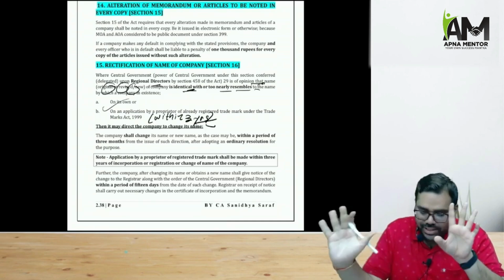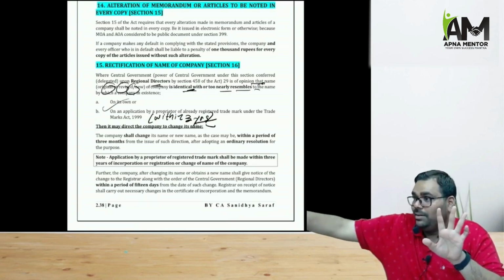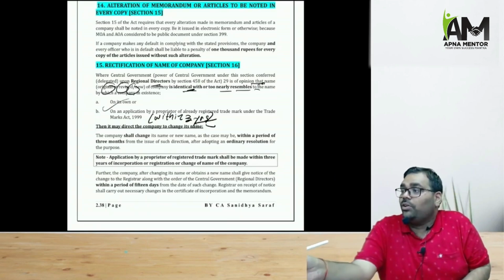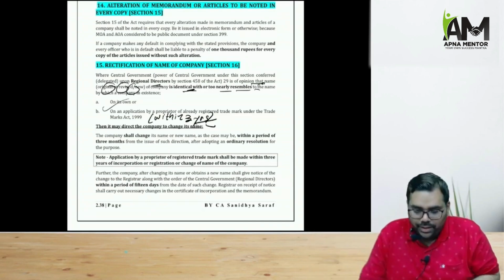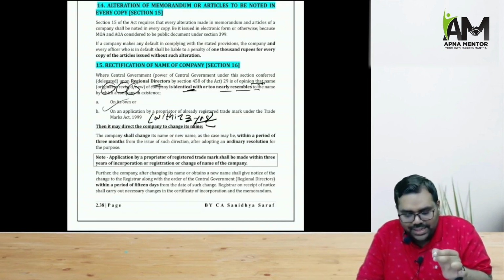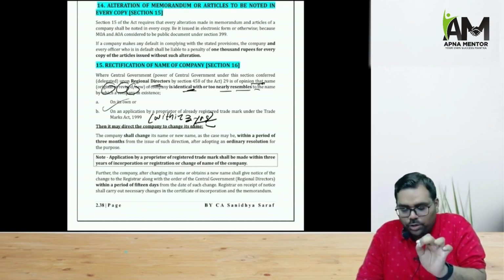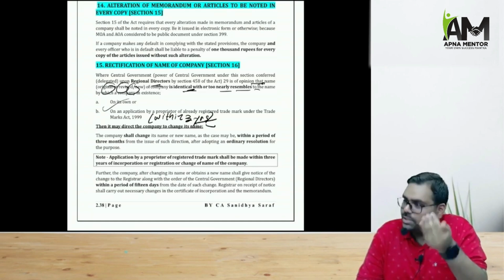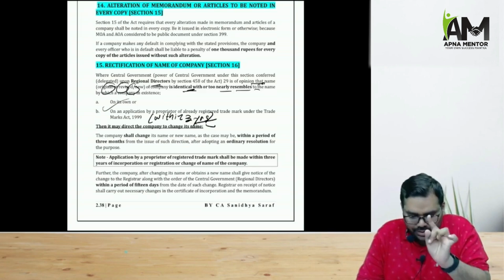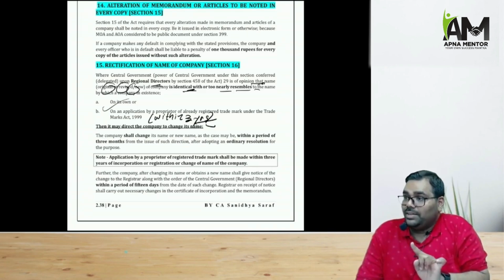So for all these things there is the regional director, to oversee whether the ROC is working in a proper manner. Now RD must have seen that ROC approved a wrong name. So in this situation, when the regional director is of the opinion that the name is identical or too nearly resembles the name of an existing company, the regional director on its own may direct the company that you get your name changed from the ROC, right?